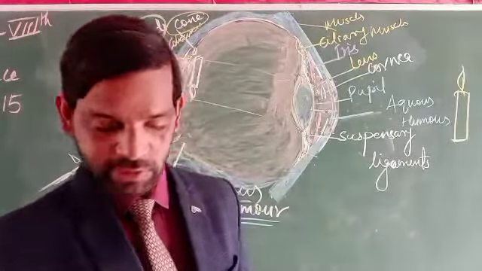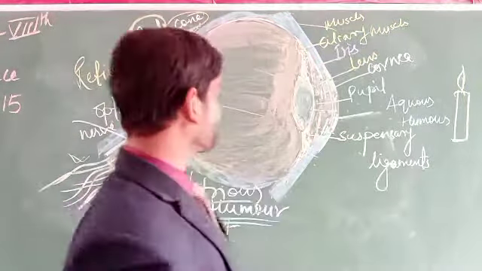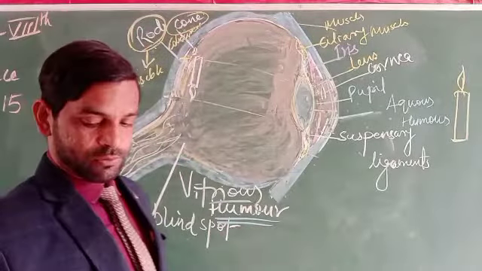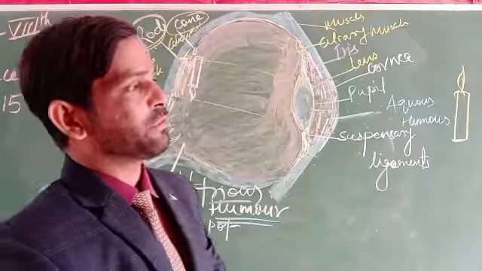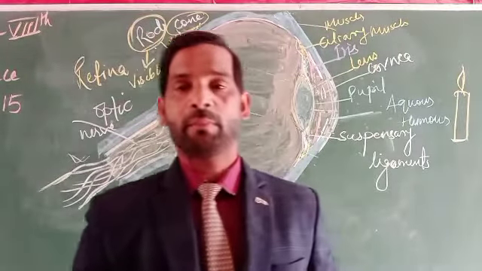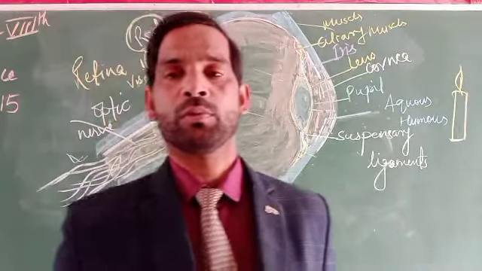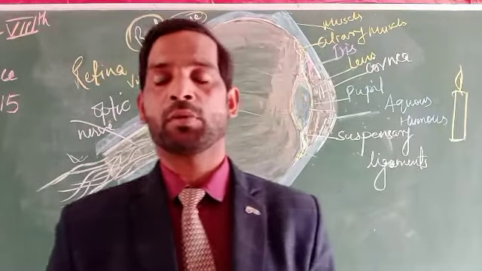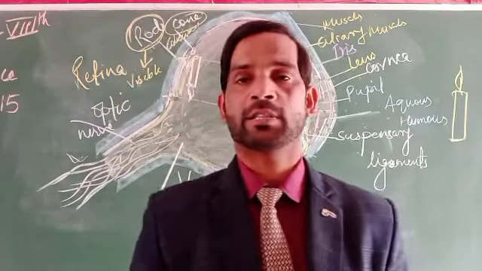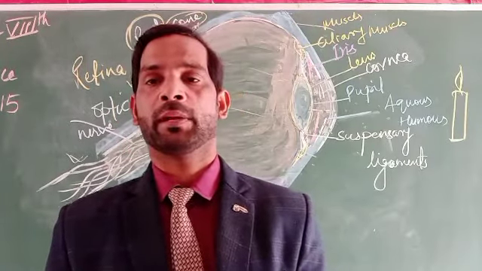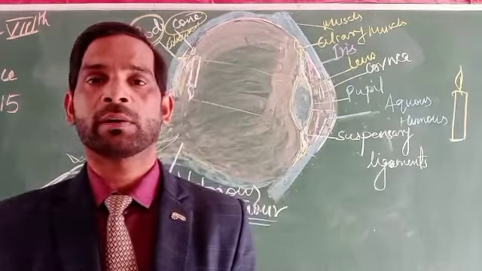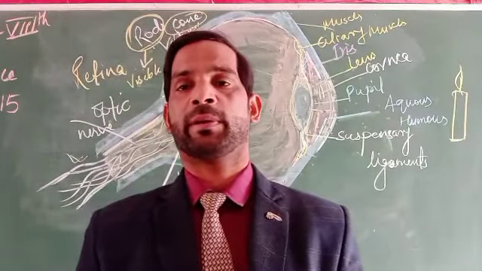The first one is the cornea. What can we say about the cornea? The cornea is the important part of the eye that is covered with transparent material.